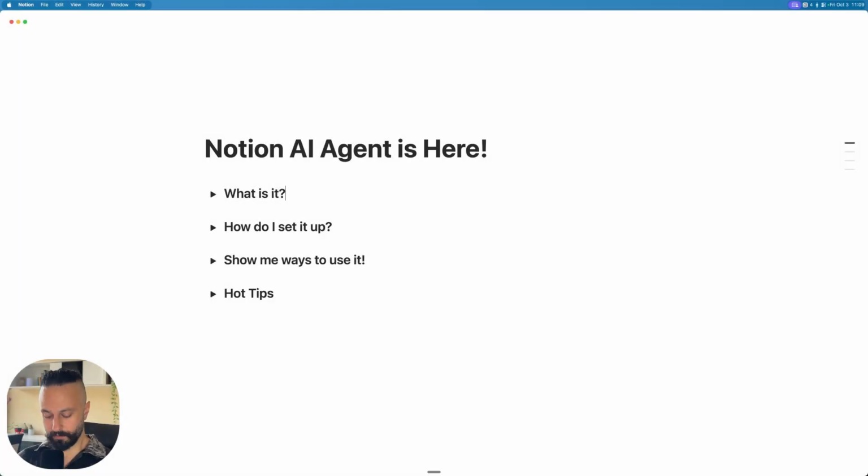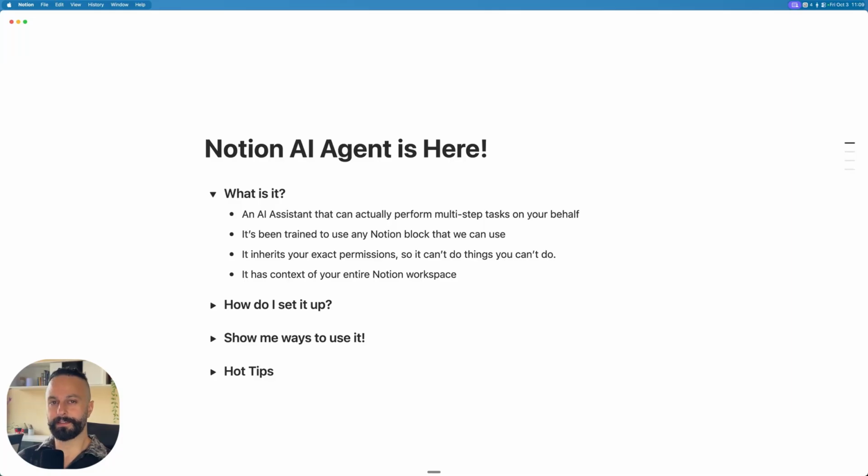Okay, so let's take a look at what it is. It's essentially an AI assistant that can actually perform multi-step tasks on your behalf. So whereas Notion AI up until this point has essentially been a ChatGPT style interface that has the context of your Notion workspace, it hasn't been able to actually do things for you. It can just advise.